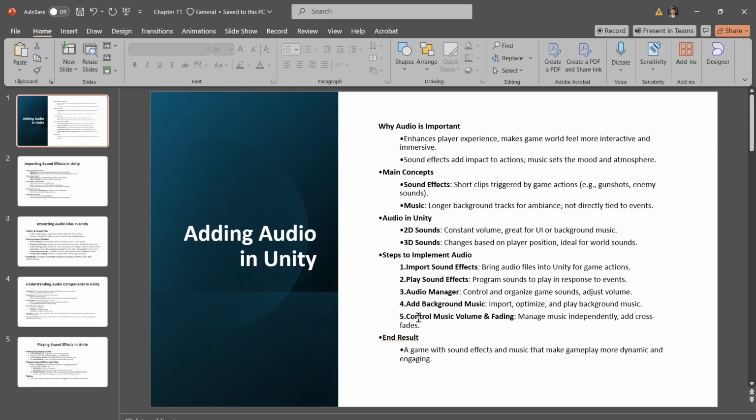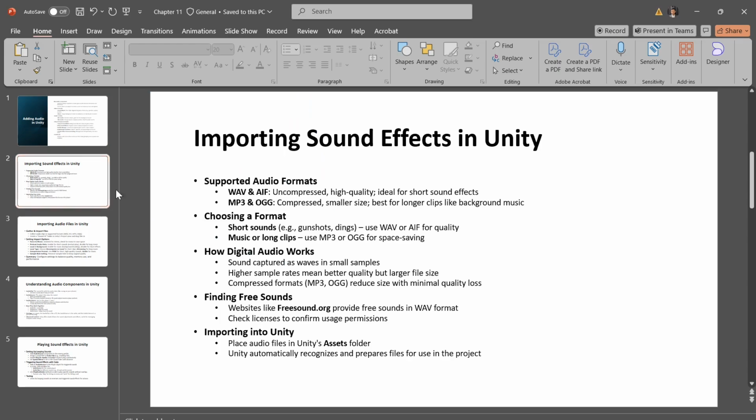So by the end of this topic, you'll know how to import and set up sounds for various game actions, organize and control these sounds with an audio manager, use music in the background and control it separately from sound effects. These skills will allow you to make your games more engaging, providing players with a good experience. So the first topic is importing sound effects in Unity.